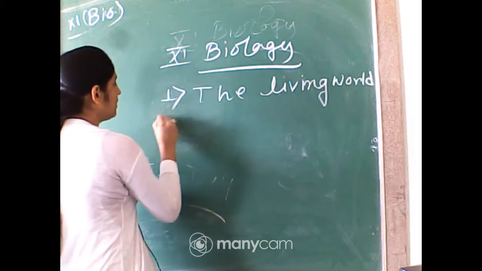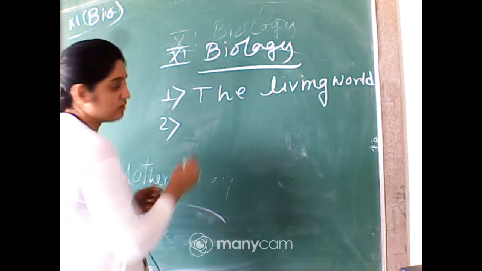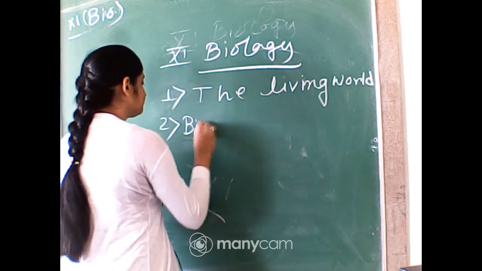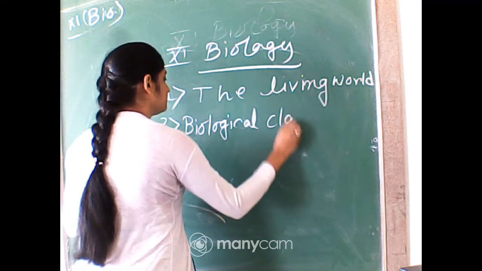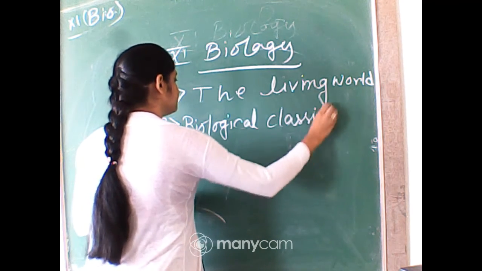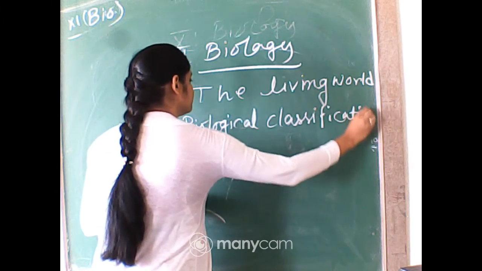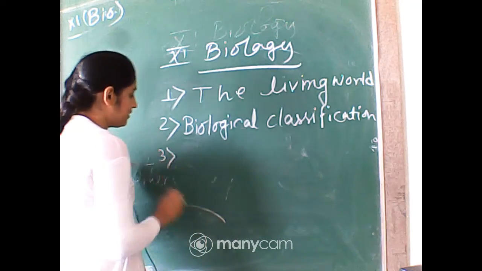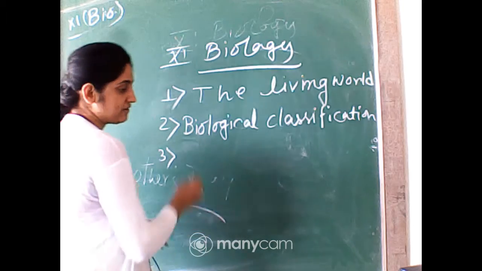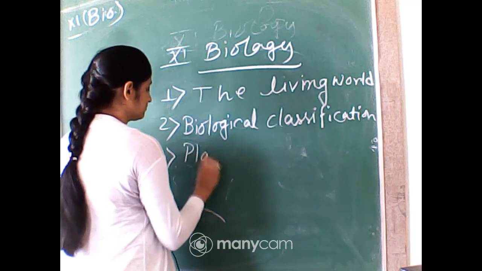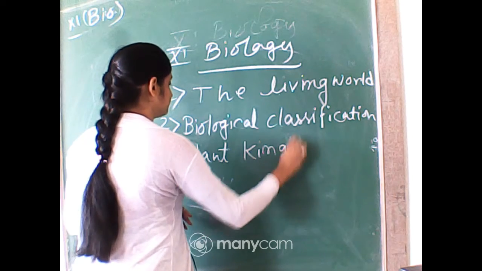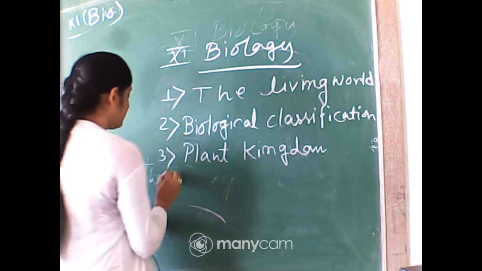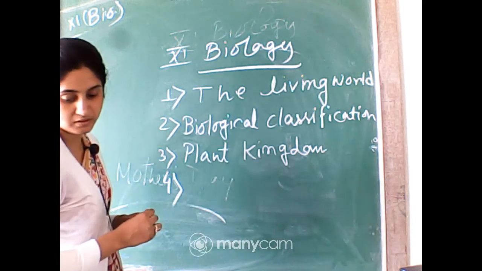The second one, biological classification. Third one, plant kingdom. And the fourth one, animal kingdom.